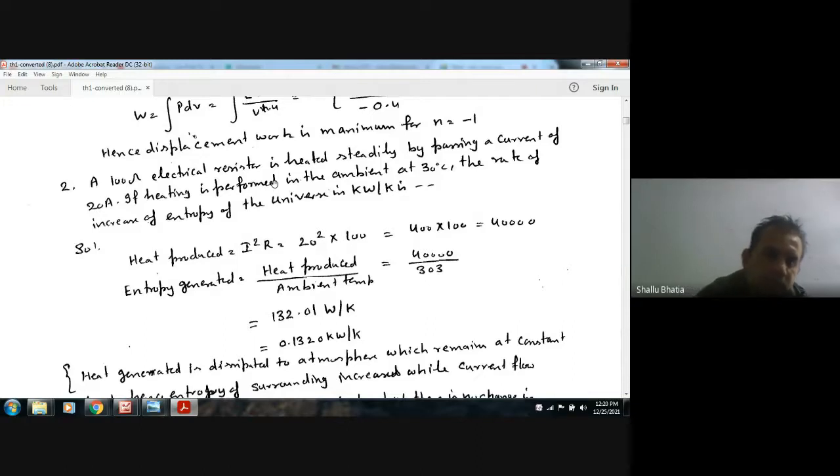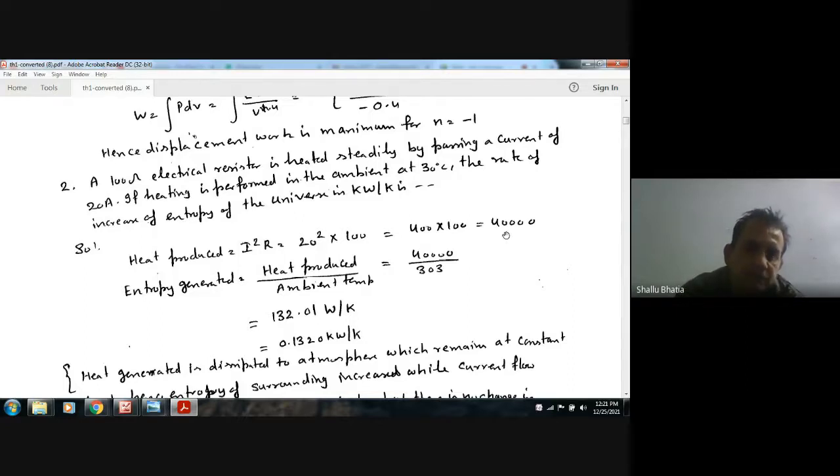Here the current passing through is 20 ampere and the resistance is 100 ohm, so the heat produced is I square R, that is 20 square into 100, or 40,000 watts, or 40 kilowatts.